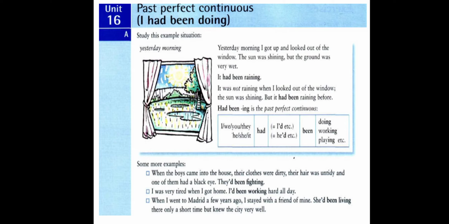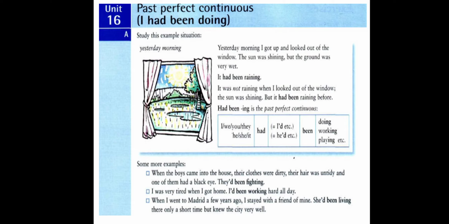The third example: when I went to Madrid a few years ago, I stayed with a friend of mine. She had been living there only a short time, but knew the city very well. I stayed with a friend of mine. Stayed here is another point of time. And what happened before that? An action extended from the past until that point in the past. So we use it in the past perfect continuous. So it becomes she had been living.